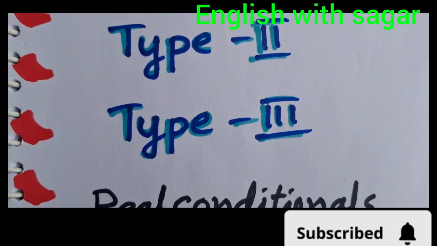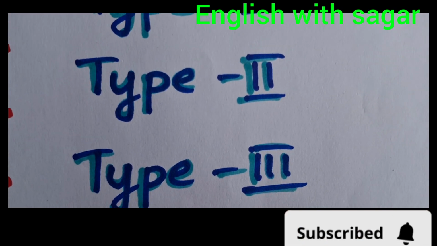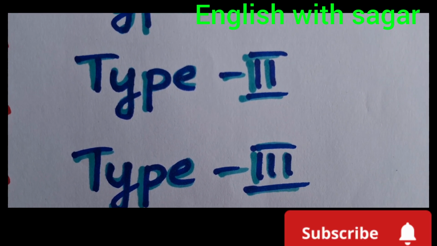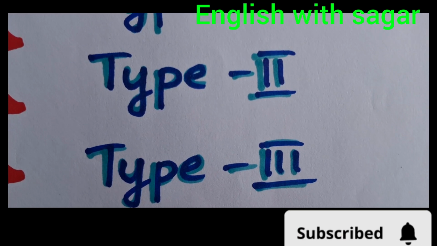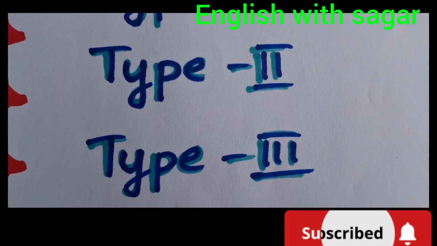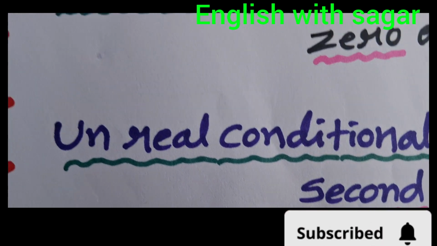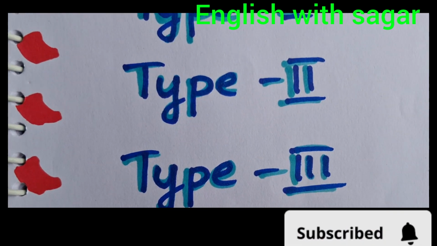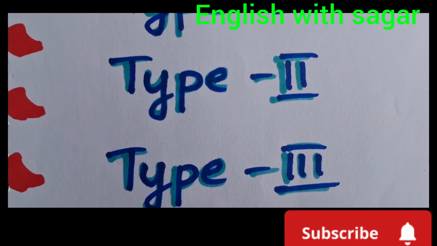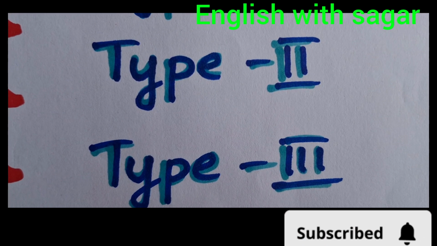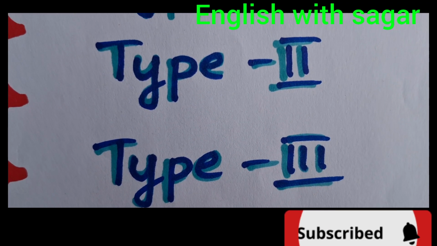So unreal conditions: there is no possibility. Type 2 and type 3 are called unreal conditions. Type 2 is called imaginary, and type 3 is called unfulfilled.